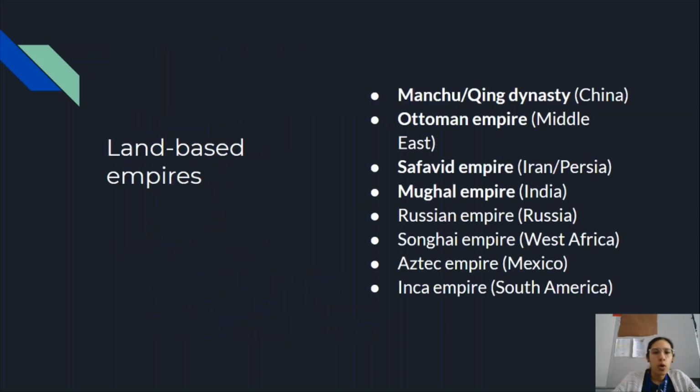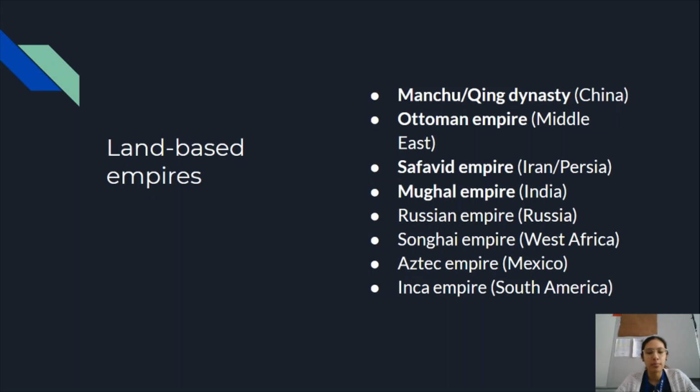So first, let's go over our land-based empires. This is a list of all of them that are mentioned in the book and throughout the curriculum. The ones in bold are probably the most important ones that we need to know about. So we've got the Manchu, which is the Qing Dynasty, it's in China, the Ottoman Empire in the Middle East, the Safavid Empire in what is now Iran, or otherwise known as Persia, the Mughal Empire in India, the Russian Empire in Russia, the Songhai Empire in West Africa, the Aztec Empire in Mexico, and then the Inca Empire in